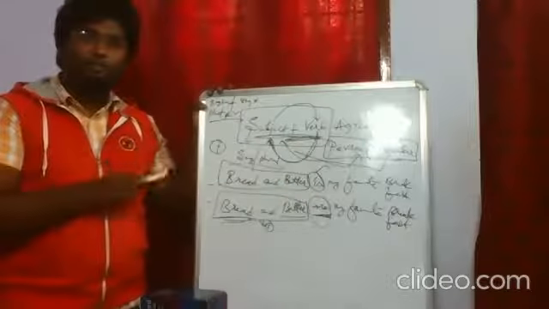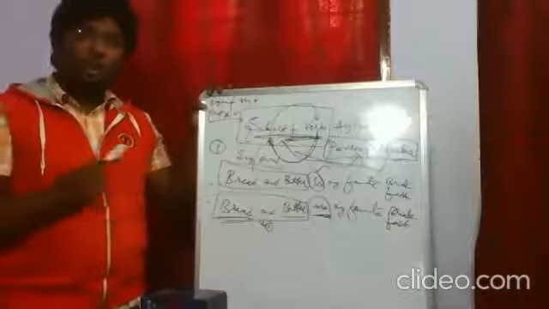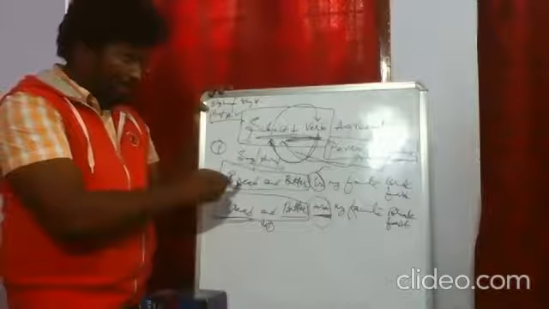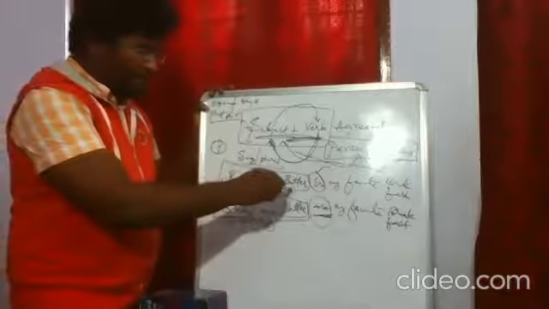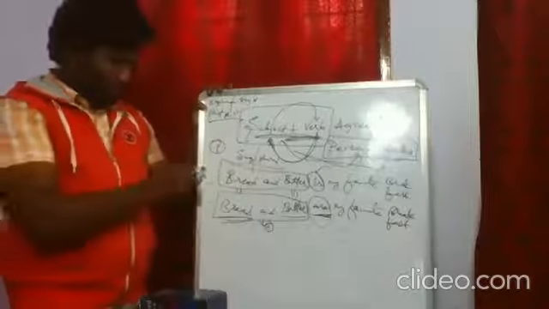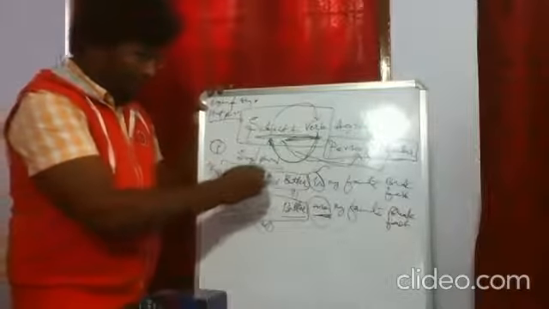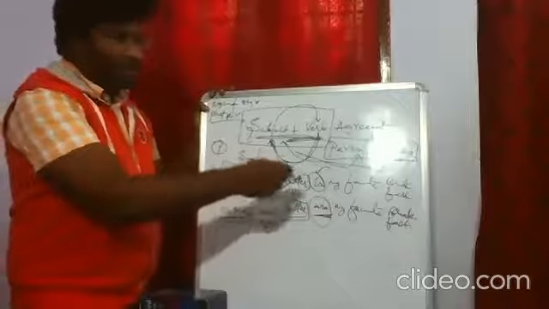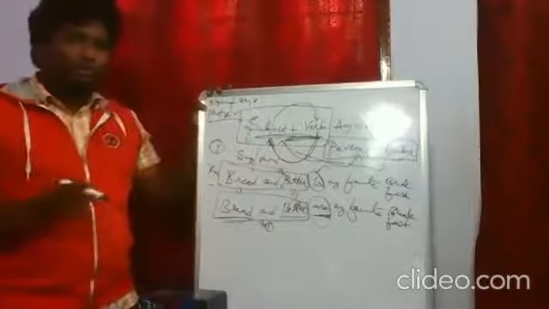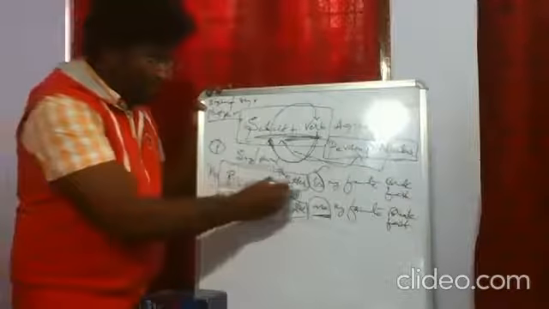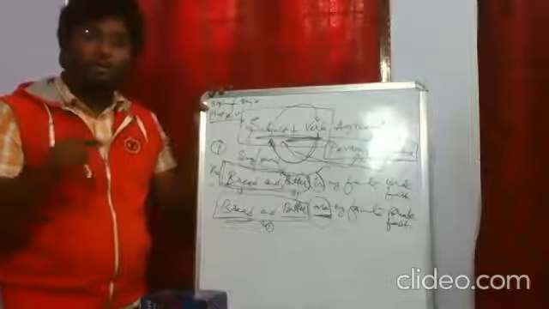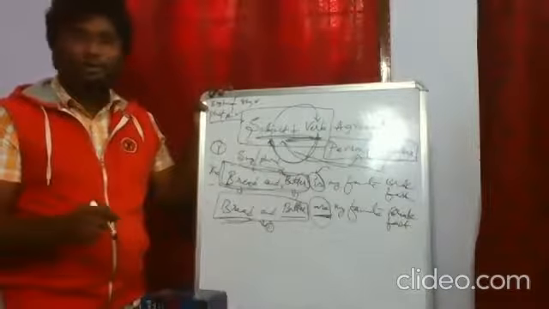You're not supposed to say "bread and butter are my favorite breakfast." If you are using "are," you are considering bread as separate and butter as separate. Then you have to place the article "the" before them. "The bread and the butter are my favorite breakfast" is okay. But if you are talking exclusively, considering these two as a single thing, then you have to use the singular form of the verb. That is how it has to be.